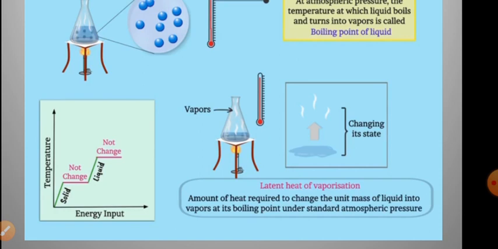Why? Because there is a hidden heat which will help it to overcome the force of attraction till all the content in that beaker gets converted from one state to another. There will be no rise in the reading of the thermometer, and this is called the latent heat of vaporization and latent heat of fusion.